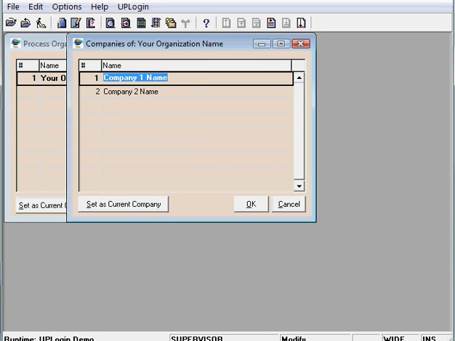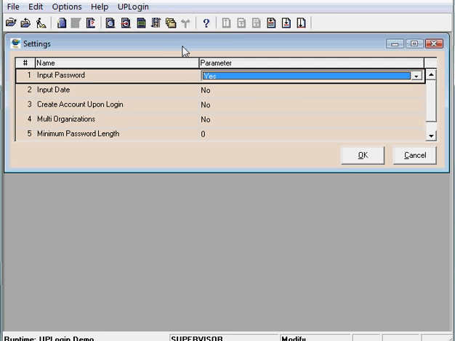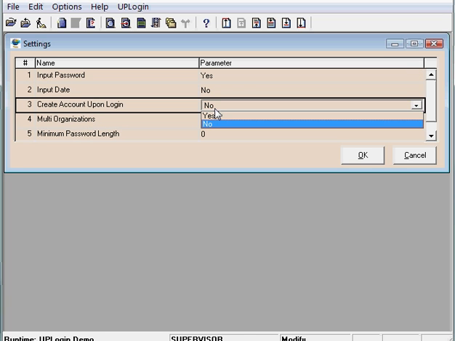The settings option, also only available for supervisor, enables controlling things like whether a password is required prior to running any application, whether a date, which translates into the Magic date, is accessible on that screen or not. But newly and specific to UPLogin, controlling if we are in a multi-organization context or not.